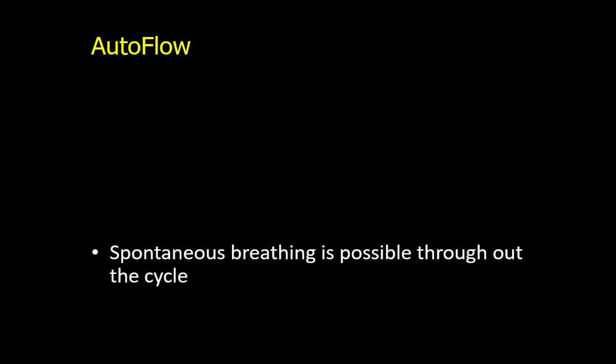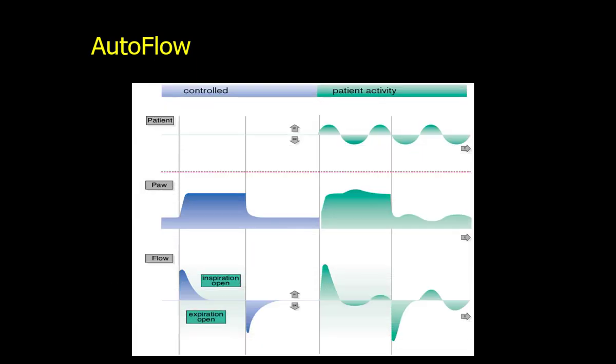But what is the difference? In PRVC, spontaneous breathing is not allowed when the breath is going on. The patient can take a breath when one breath is ending, then the patient can trigger. But here the spontaneous breathing is allowed throughout the cycle. As you can see, this is one breath. The patient wants to take a breath here, and is allowed to take some spontaneous breath here as well and here as well. So this is the basic difference from PRVC. What they have done is combine the bilevel with the PRVC, something like that.